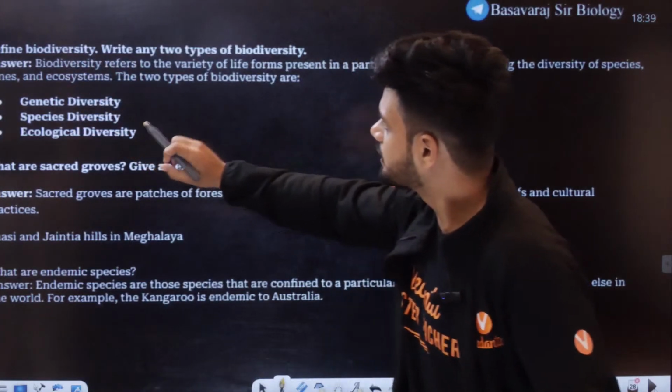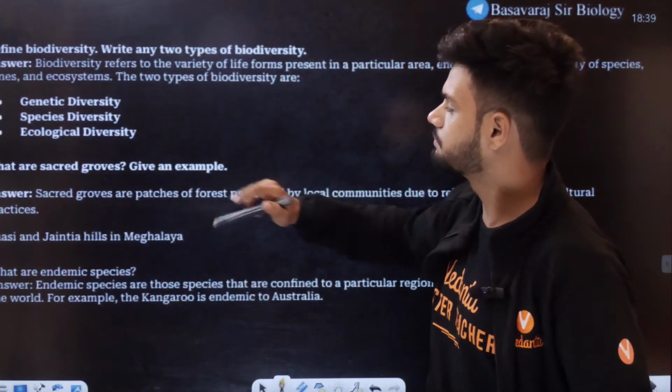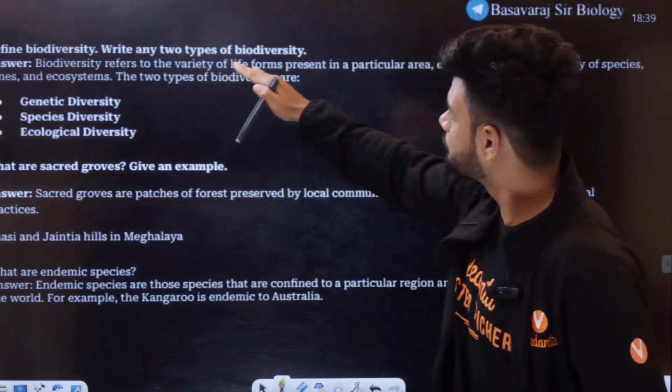Define biodiversity. Write any 2 points about biodiversity. Biodiversity refers to variety of life forms.